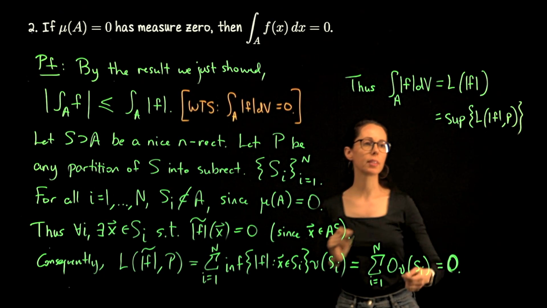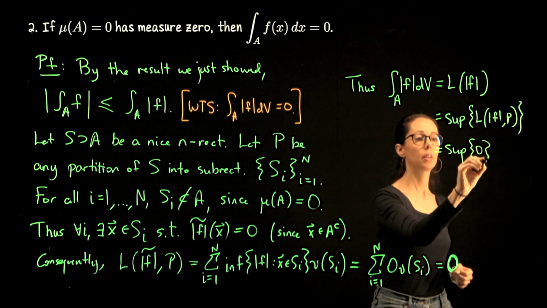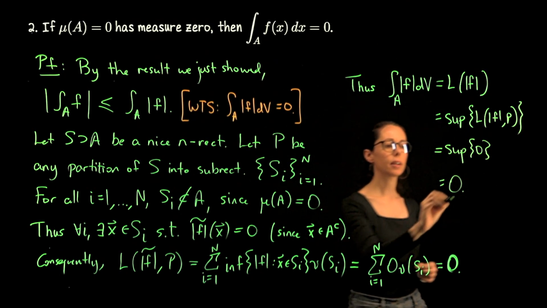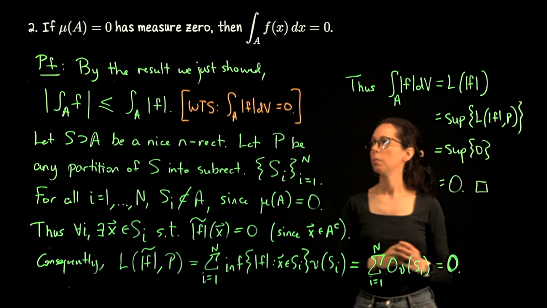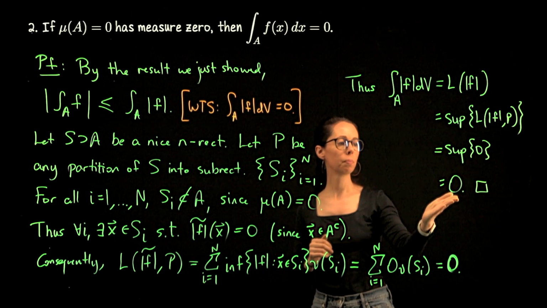But that's the sup of the single element set 0, which is literally 0. And I will stop this here because we've now proved that this integral is 0.